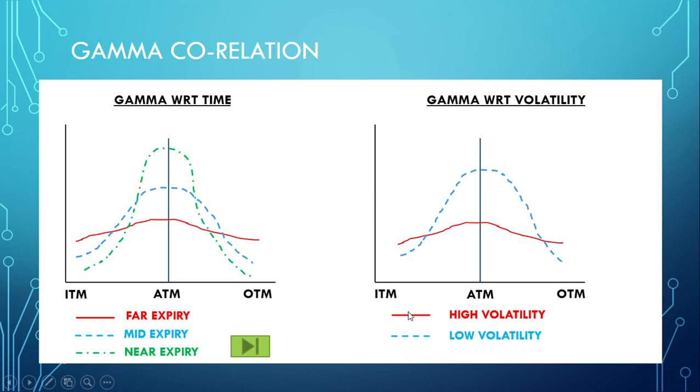And with respect to volatility, when the volatility is high, generally gamma doesn't change much and it remains a little flattish. However, during low volatility, the gamma increases rapidly near the ATM, and because of this, it makes delta rise very rapidly.